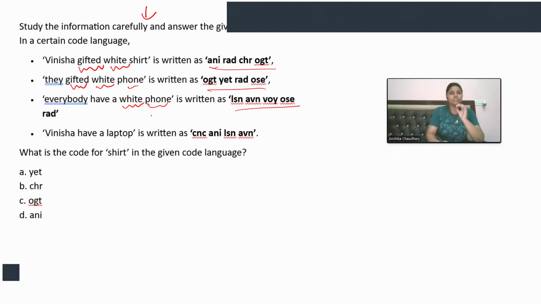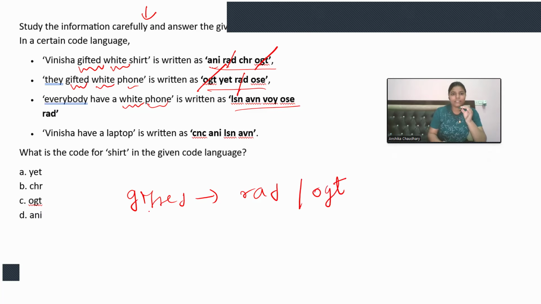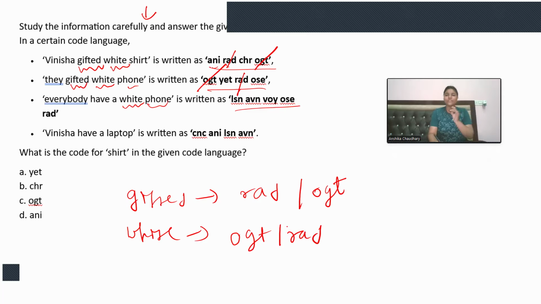Just a minute, let me check for gifted. Gifted is not there in this line. So two words will be common here, right? OGT is common, and red is common. So I'll take that gifted can be coded as either red or OGT. Similarly, white will be coded as either OGT or red, because I'm not sure which code is given to which.